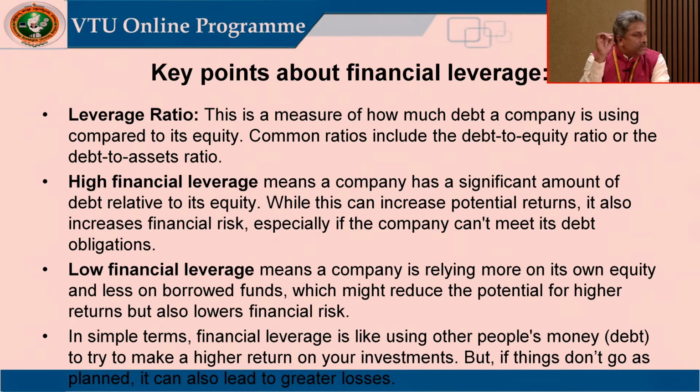In simple terms, financial leverage is like using other people's money, that is debt, to try to make a higher return on your investment. But sometimes things won't go as planned, and it can lead to greater losses if higher debt is used, unless the investment is monitored properly.